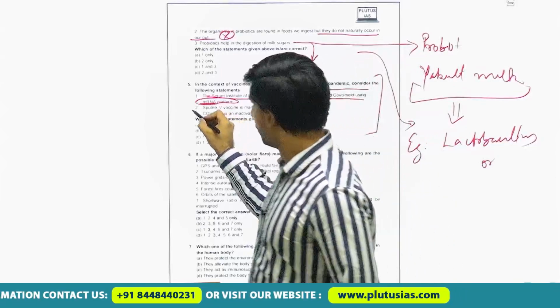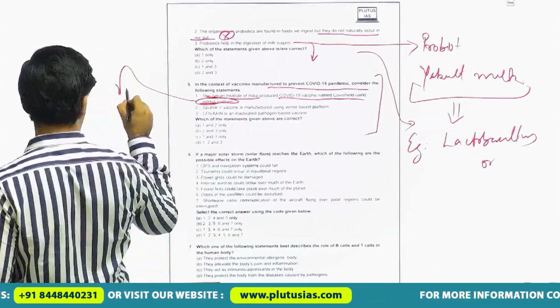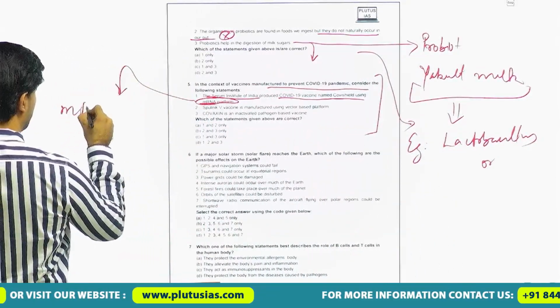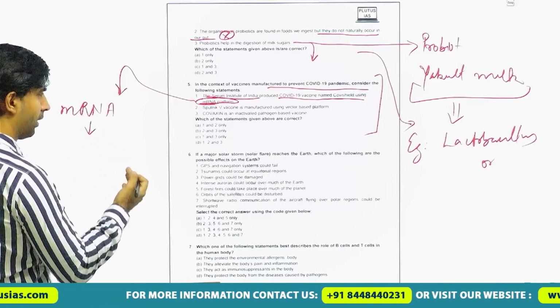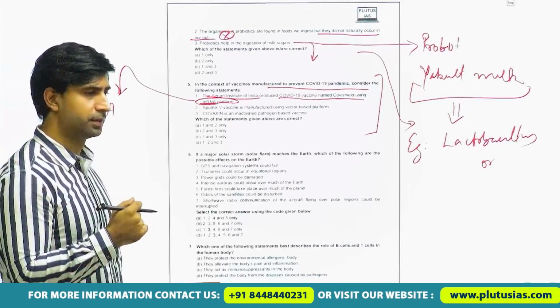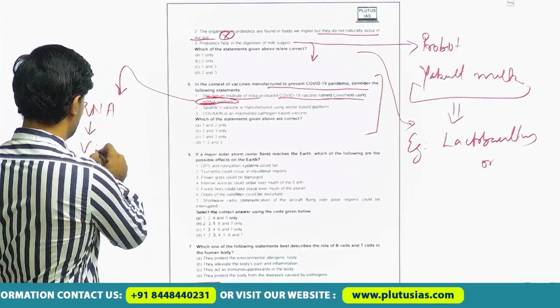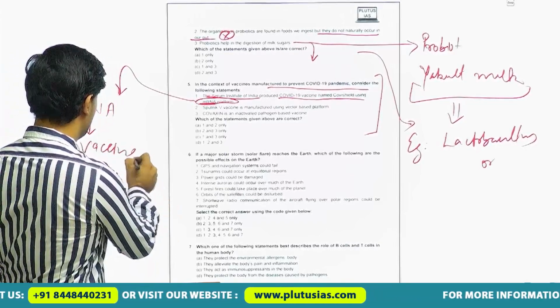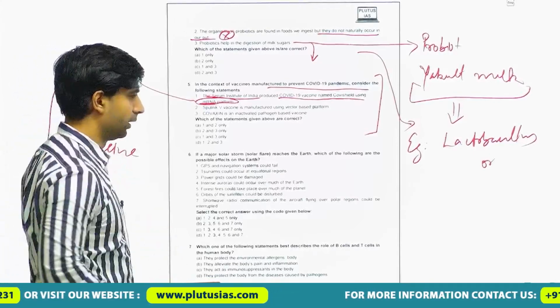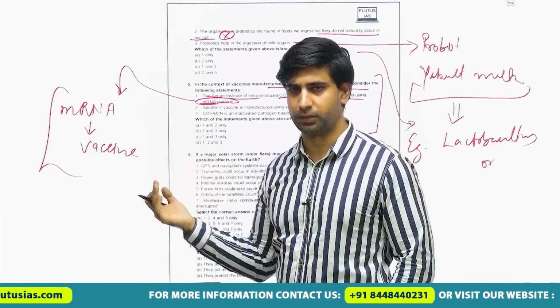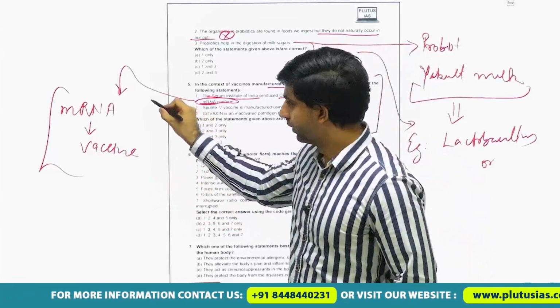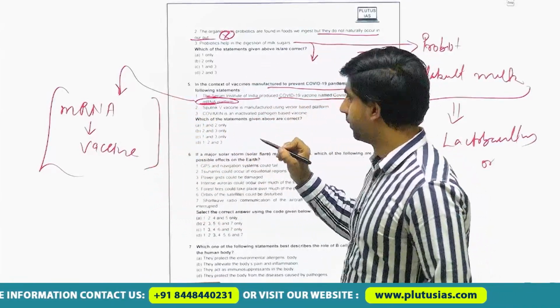Here, first you must know about the mRNA. Then you should know about how the mRNA is used to prepare vaccines. That is a big topic. We will be covering it in a separate lecture, and here this statement becomes wrong.